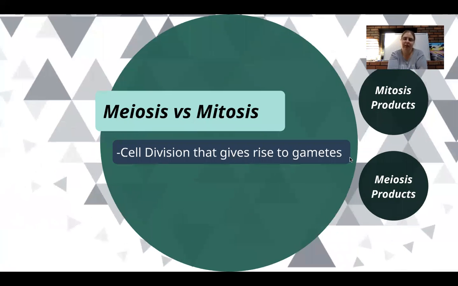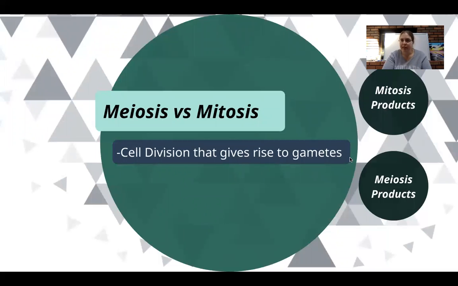You mentioned that meiosis is a type of cell division, and what we mean by that is that you start off with one cell and you're going to get multiple cells as a product. However, instead of giving rise to more somatic cells like mitosis does, this is actually going to give rise to the gamete cells.